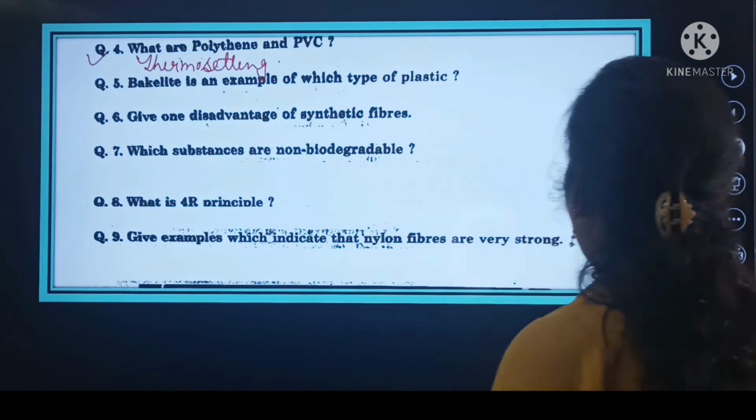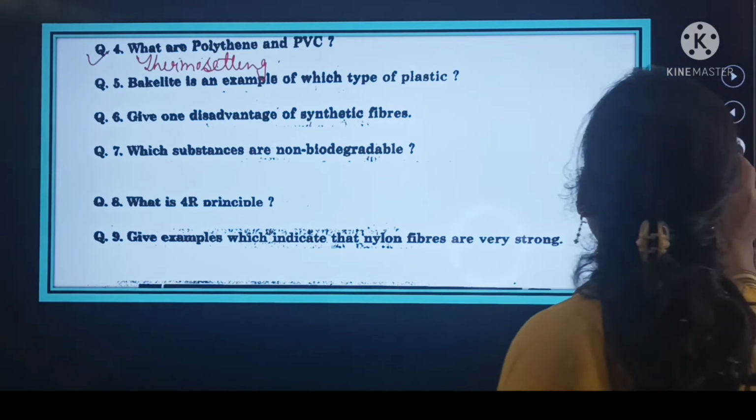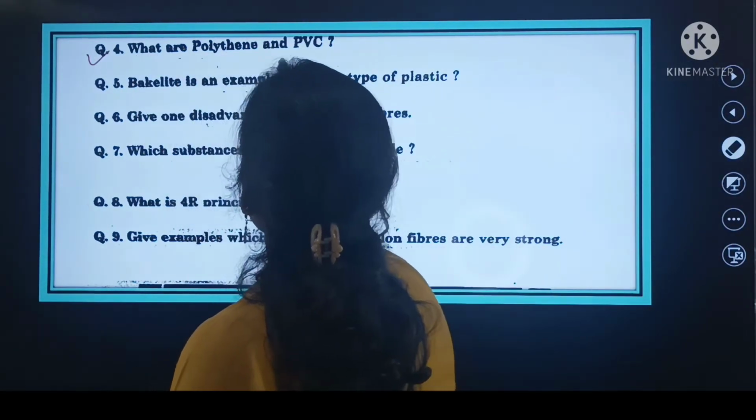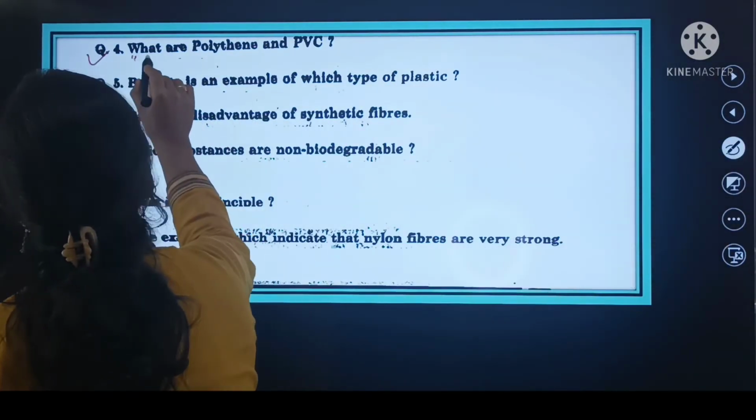So polythene and PVC are thermosettings. जो PVC आपके बेटे और polythene है, these are thermoplastics. Polythene and PVC are thermoplastics.